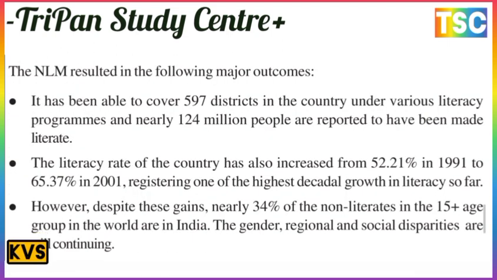The NLM resulted in the following major outcomes. It covered 597 districts in the country under various literacy programs, and nearly 124 million people are reported to have been made literate.